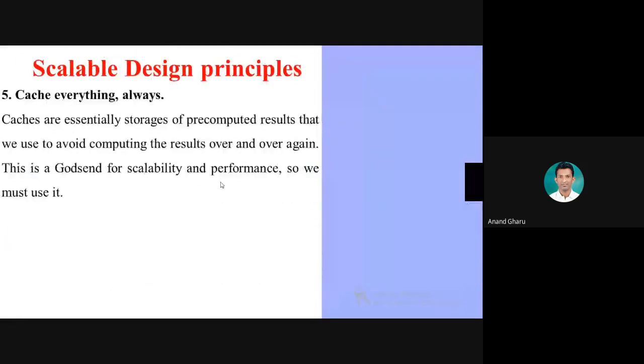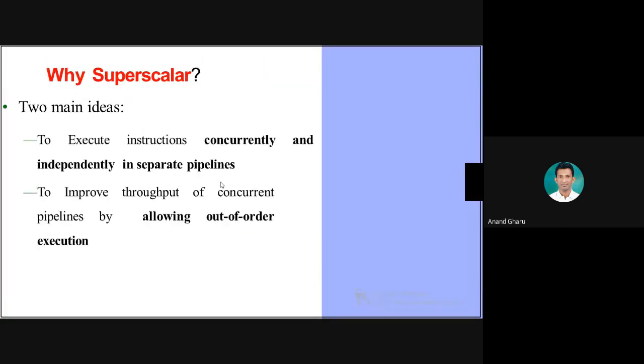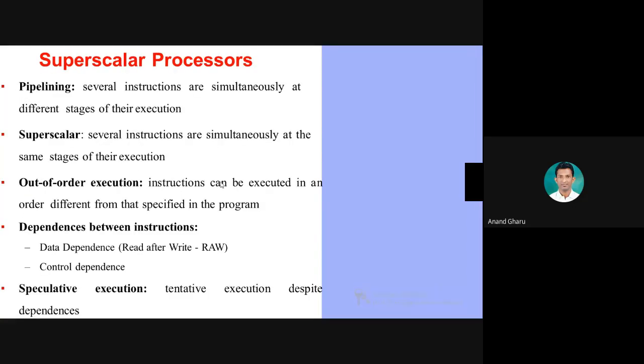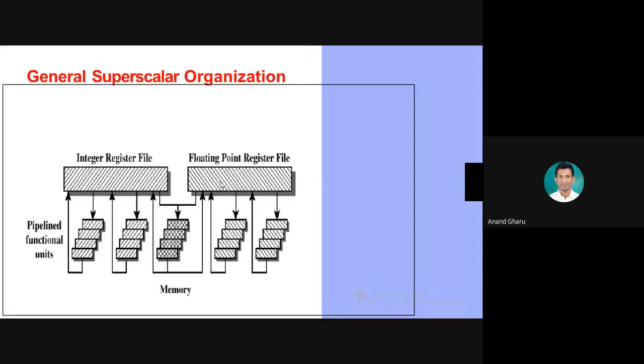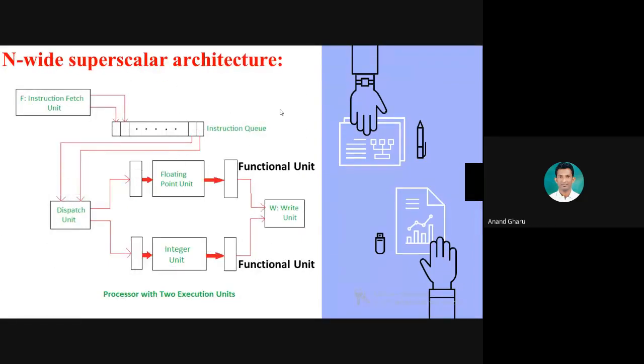We have completed scalability. Now the n-wide superscalar architecture. We have seen the definition. What does it mean? Why is superscalar important? Because it executes concurrently and independently with separate pipelines. In simple pipelining, there is a single pipeline. In superscalar, there can be multiple pipelines: 2-stage, 4-stage, 5-stage pipelining. This is the superscalar organization. Yesterday we completed this diagram.